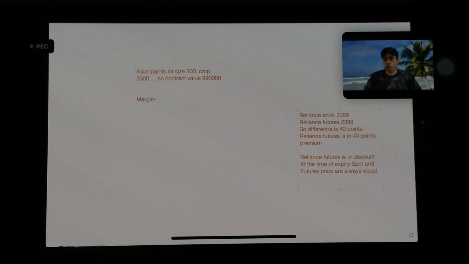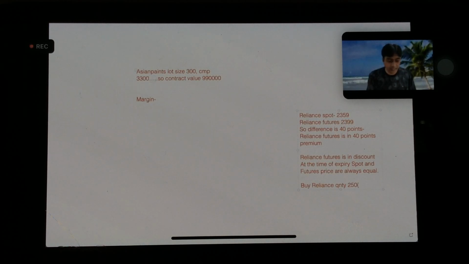So what I can do, as I know both spot and futures are going to be equal on 30th September near 3:30, so there will be no premium, no discount left. So buy Reliance quantity 250.